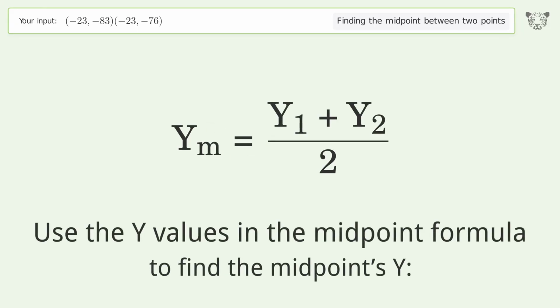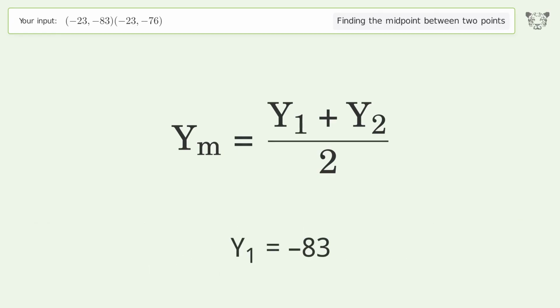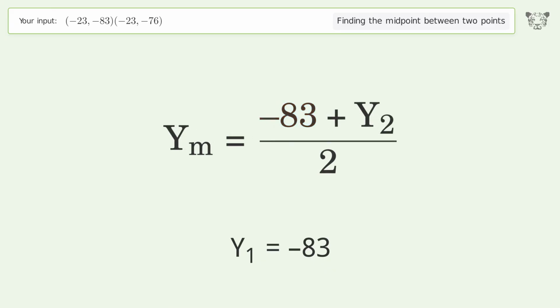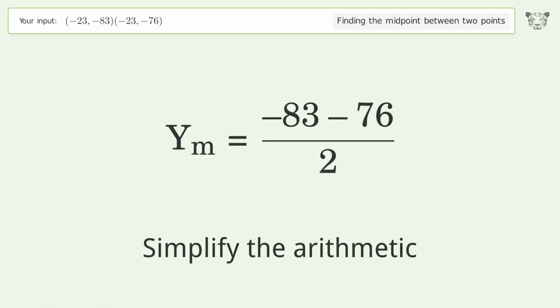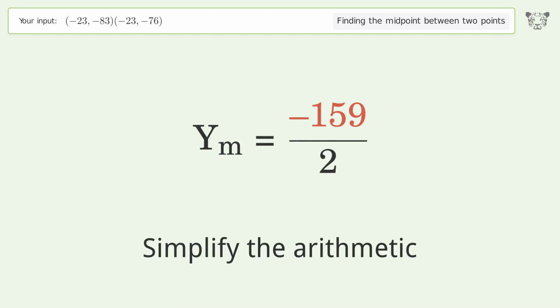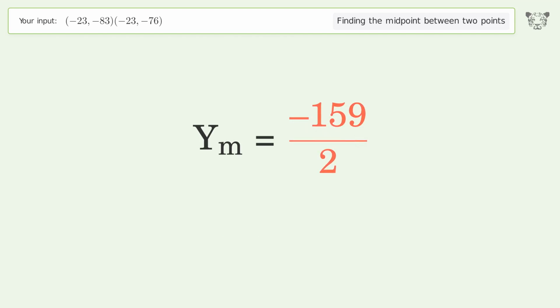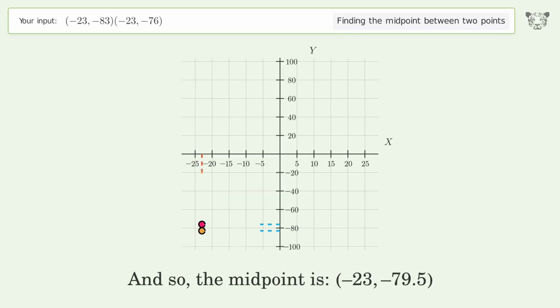Use the y values in the midpoint formula to find the midpoints y. y1 equals -83. y2 equals -76. Simplify the arithmetic. And so, the midpoint is -23, -79.5.